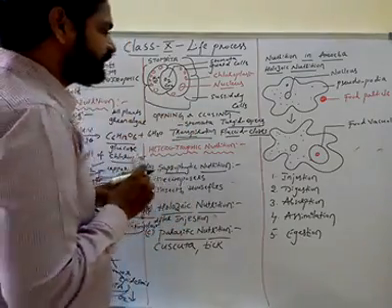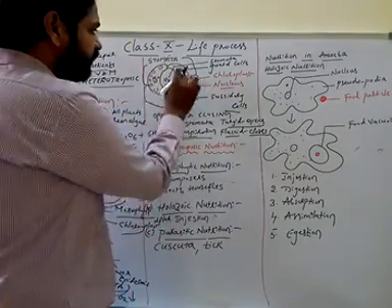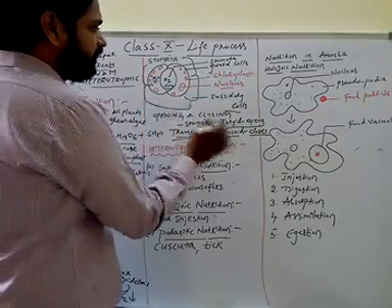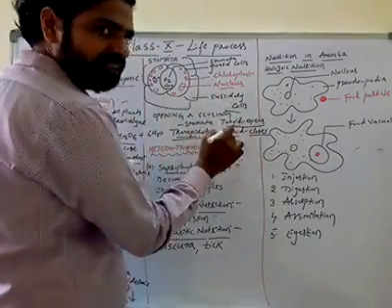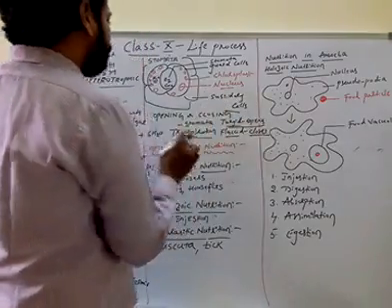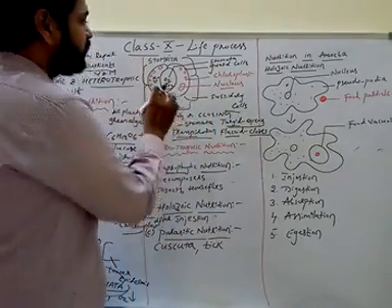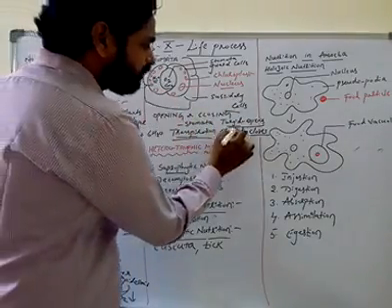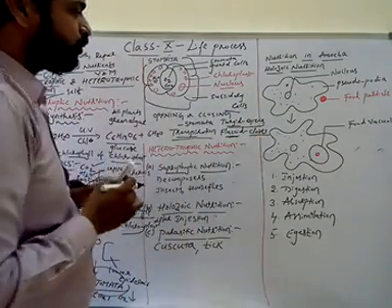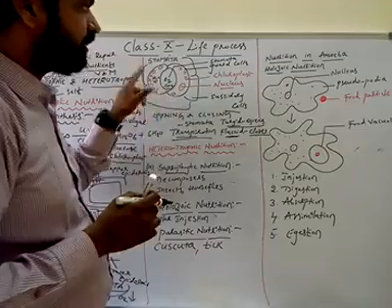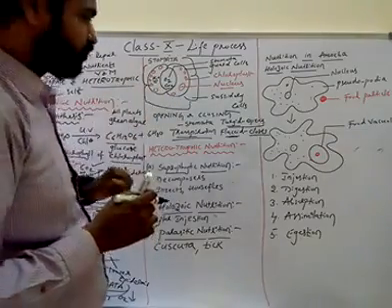Now how the stomata is opening and closing: the stomata is surrounded by the guard cells. When they take in full water, the guard cells become turgid. In the turgid state, the stomata will be open. When a guard cell loses water, the guard cell becomes flaccid. In the flaccid state, the stomata will close. So the opening and closing of stomata is decided by the guard cells that surround the stomata.